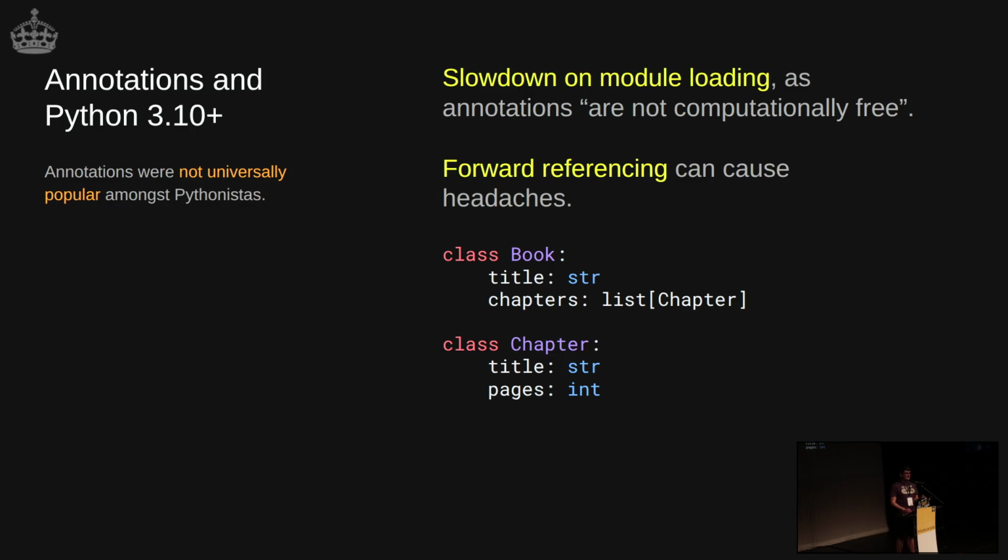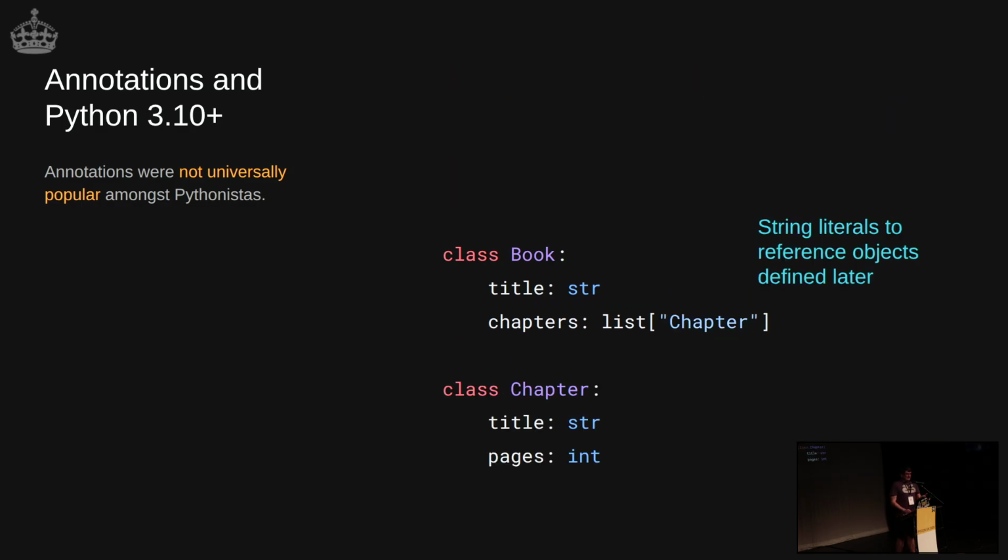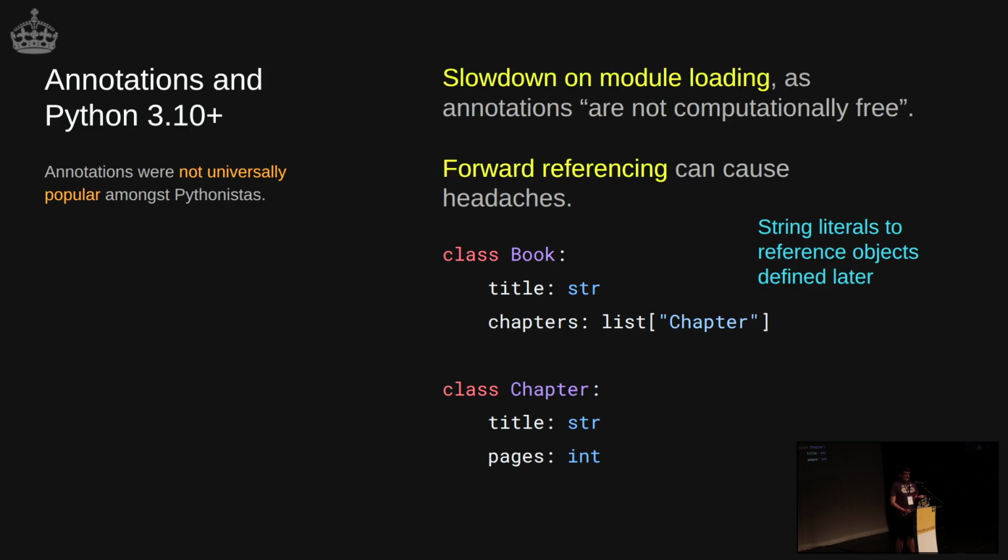So, for example, if you've got a book that's got a list of chapters to it, that's going to throw a name error because it's not defined yet. And so, historically, until Python 3.14, you would have to use string literals there to reference objects that exist later on in code. Yeah, and I've messed up the animations on that slide, so sorry.